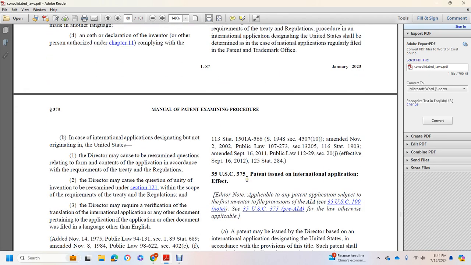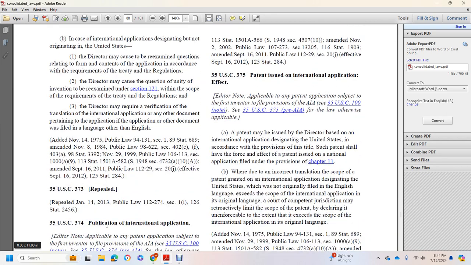In the case of international applications designated for origination in the United States, the Director may be called to re-examine the question relating to the form and contents of the application according with the requirements of the treaty and regulation. The Director may call to the question of the unity of invention, re-examine in Section 121 the scope of the requirements of the treaty regulation. The Director may require verification, translation of the international application, and any other document pertaining to the application, if the document is not filed in the English language.